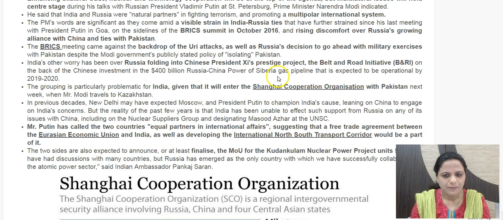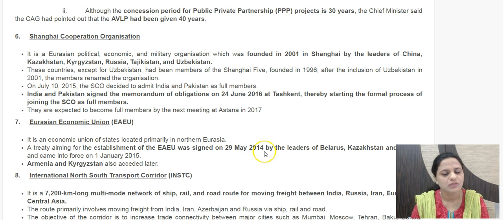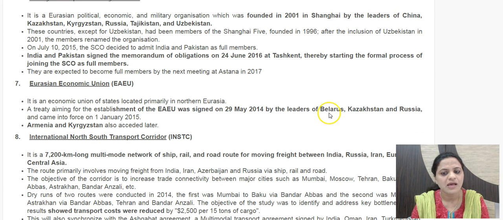So this is a development which is going to take place, and also the Russian President Vladimir Putin has emphasized on strengthening the relations between India and Russia, specifically in the context of Eurasian Economic Union. So he's talking of an FTA between EU and India. So Eurasian Economic Union is also a new organization which has been established in 2014. So it is an economic union. So here the members are Belarus, Kazakhstan and Russia. So it came into force from 2015, and other two members added presently are Armenia and Kyrgyzstan. So this is a 5-member organization, Eurasian Economic Union.